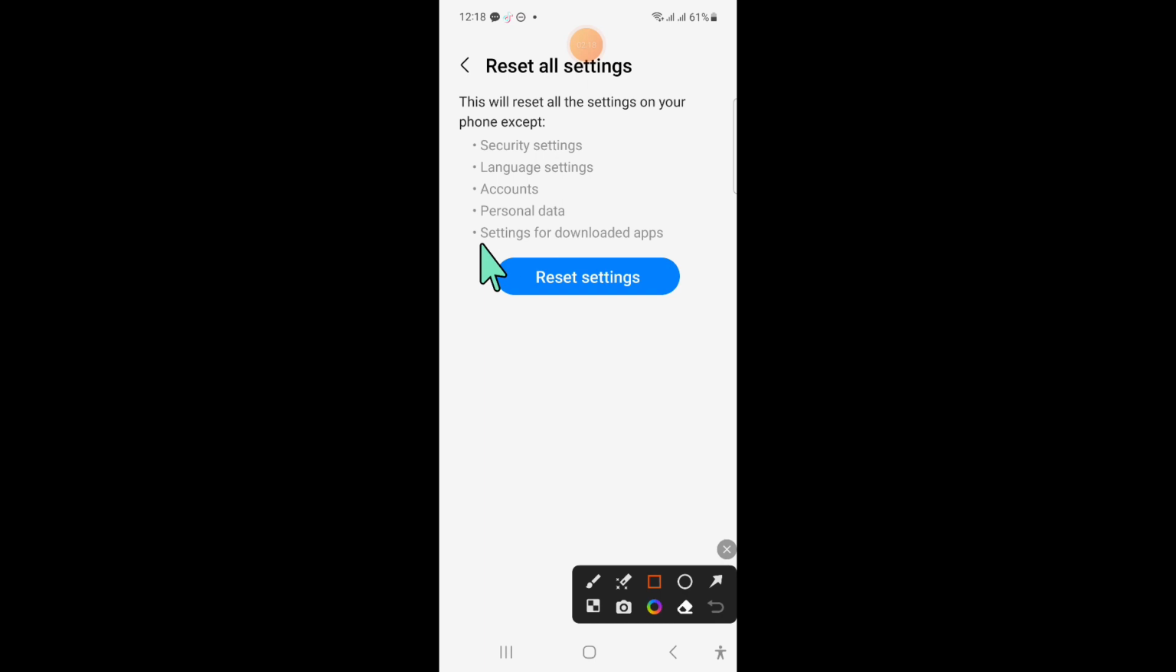And now here again click on reset settings to confirm, and now enter your lock screen password.